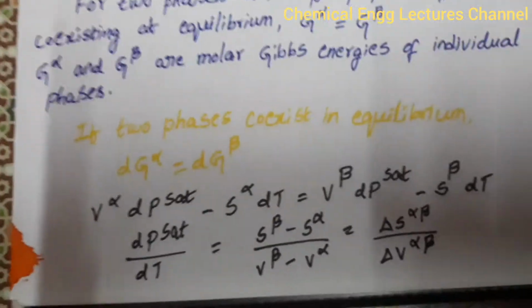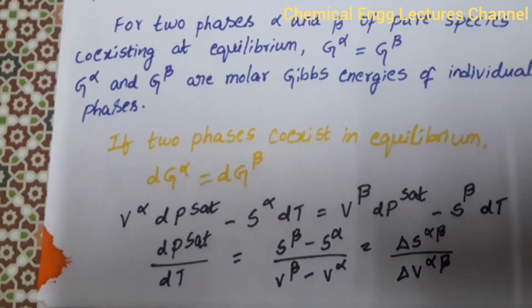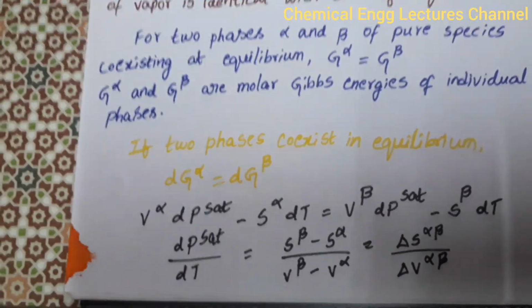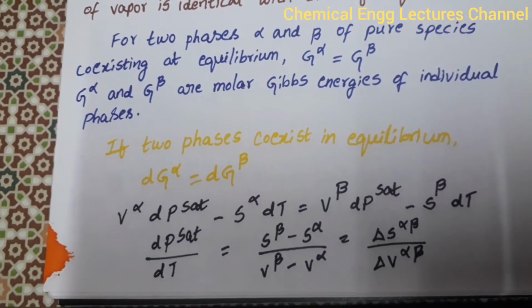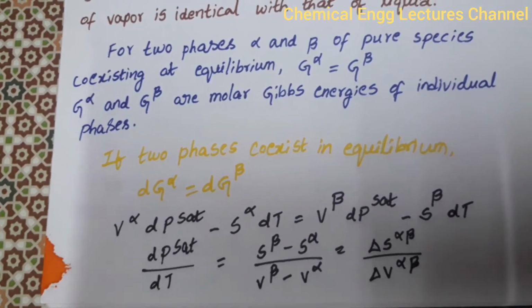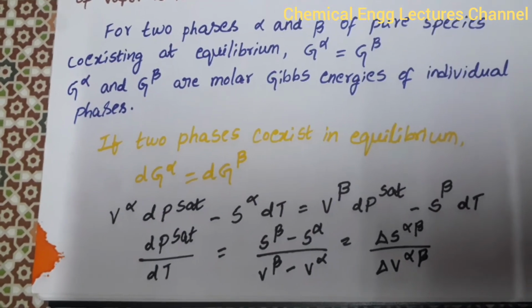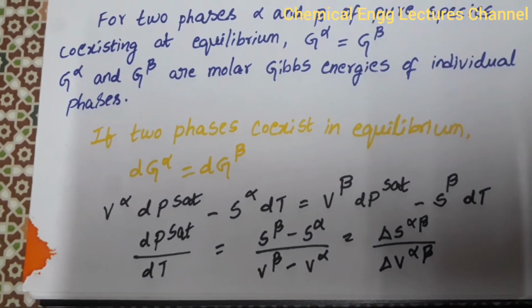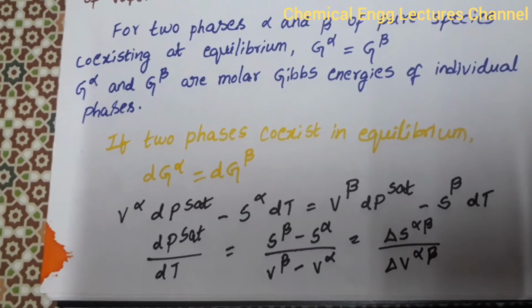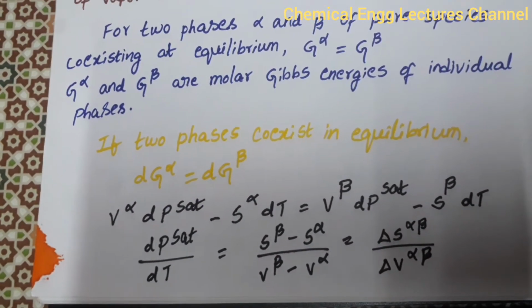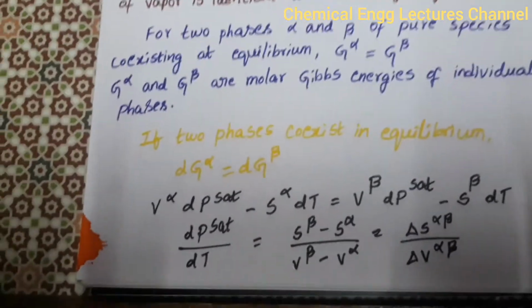So in place of dG, we can substitute V^alpha dPsat minus S^alpha dT. Similarly, dG^beta is V^beta dPsat minus S^beta dT. Rearranging this equation, dPsat/dT is equal to (S^beta minus S^alpha) divided by (V^beta minus V^alpha). This can be written as delta S^alpha beta by delta V^alpha beta.